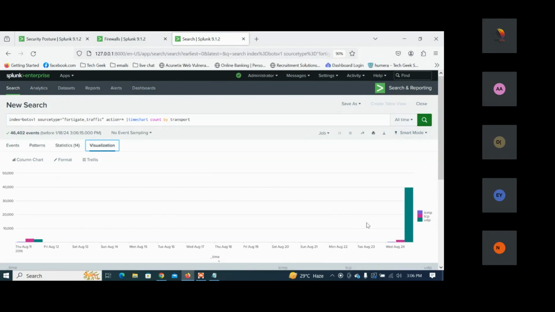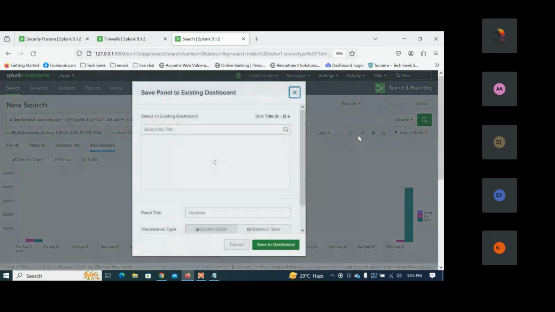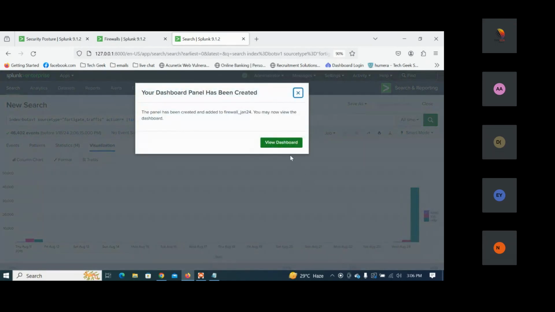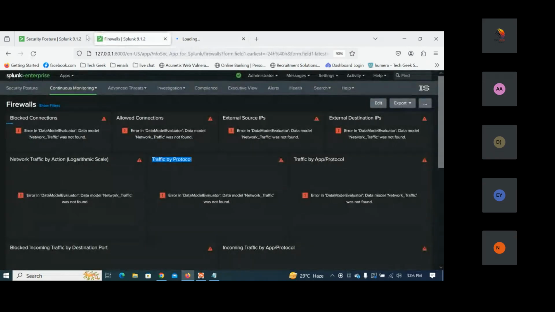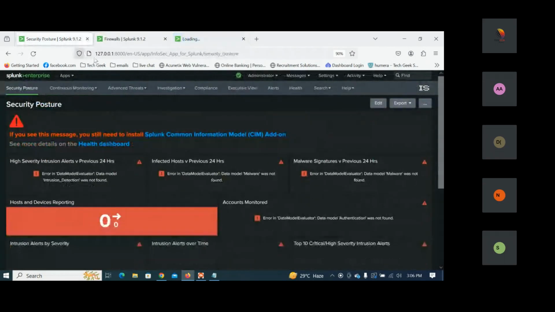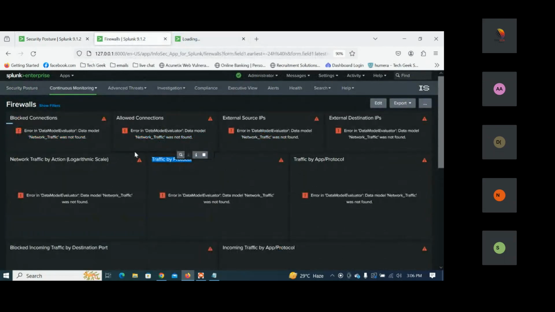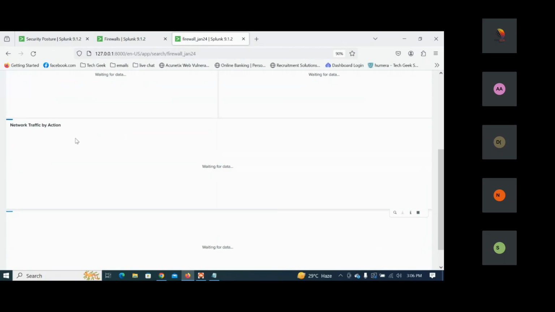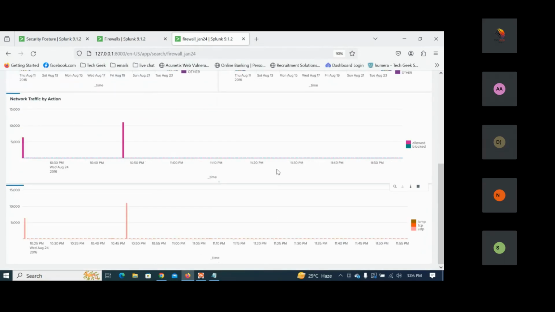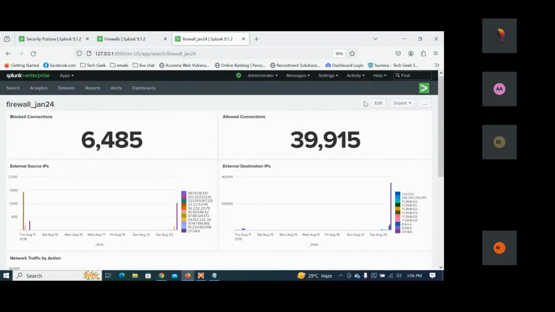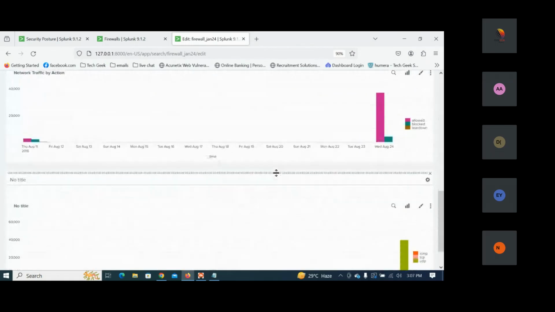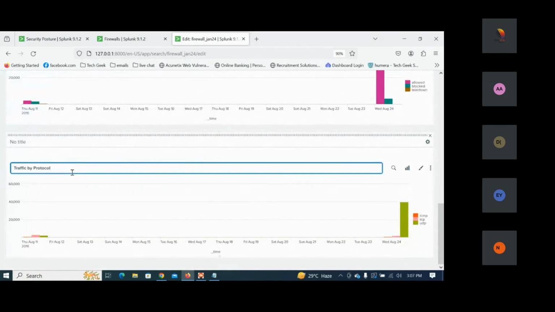Can you see, everybody? Like the same thing, save to the existing dashboard. Here we can save to the same dashboard, the firewalls dashboard, and view this dashboard. Here we can see the information: traffic by an action, and traffic by protocol, I got it. We can see traffic by an action and traffic by a protocol. Now, if I need an app here, let me just rename this. I have renamed this as traffic by protocol. Let me save this.